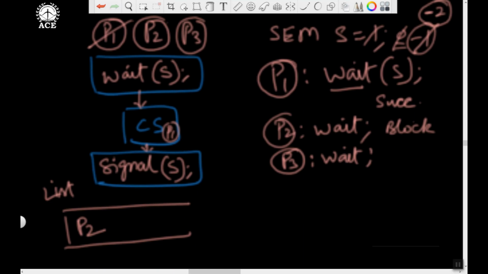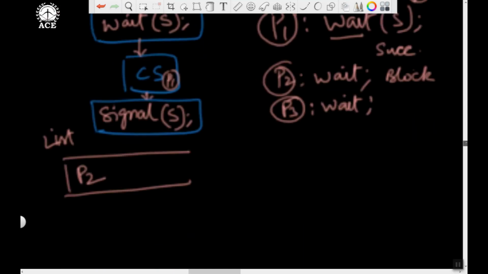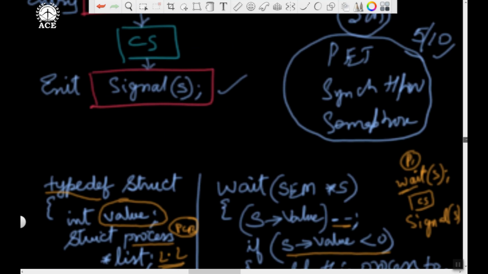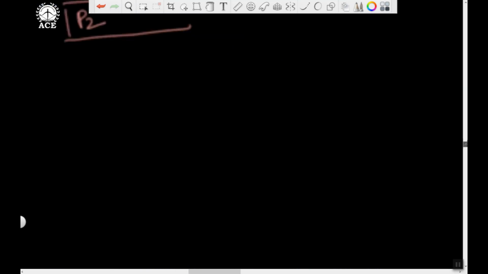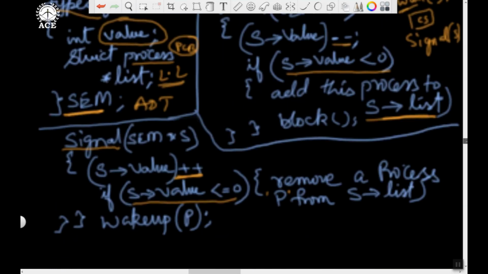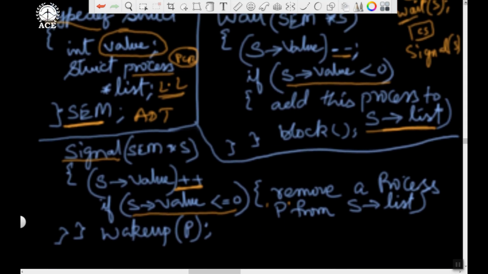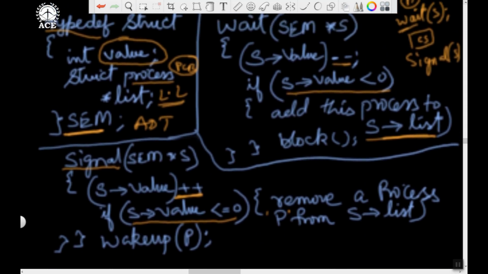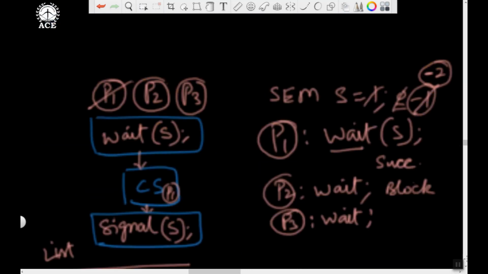Check my previous code. If you want, I will again show you the code. See the code back here. You can check the wait operation. Slightly up. Wait operation, you see. It decrements, and if the resultant value is less than 0, -1, -2, it gets blocked. That is what we have done. So again come back.